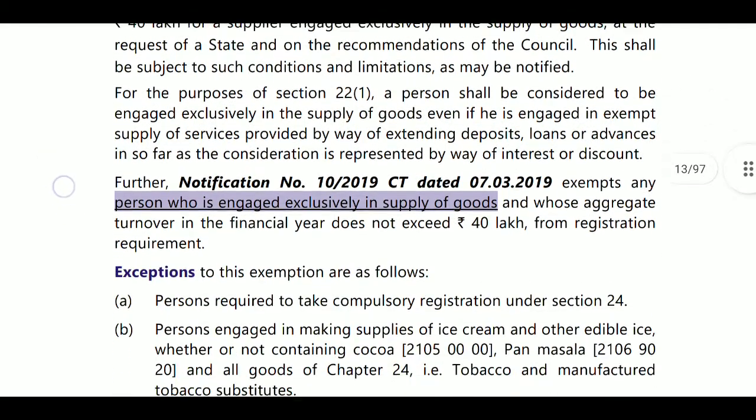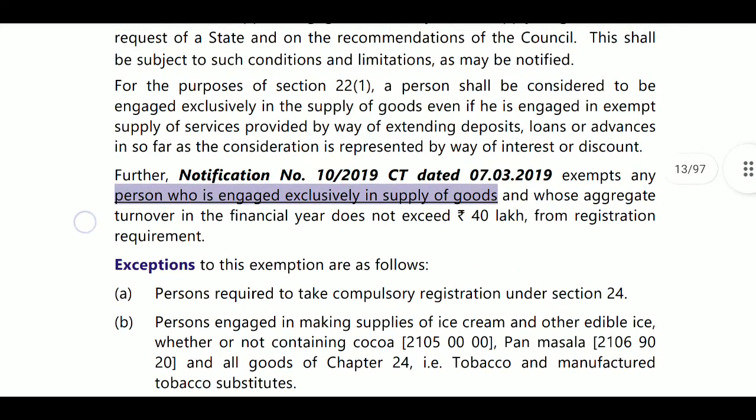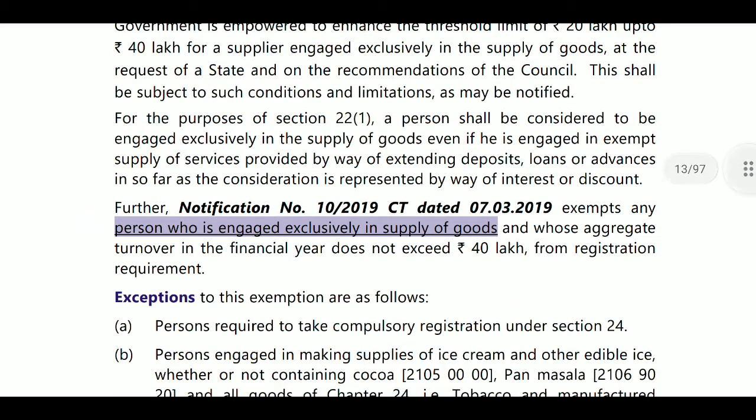Next, as per section 22, a person will be considered to be engaged exclusively in the supply of goods even if he is engaged in exempted supply of services provided by way of extending deposits, loans or advances, insofar as the consideration is represented by way of interest or discounts.